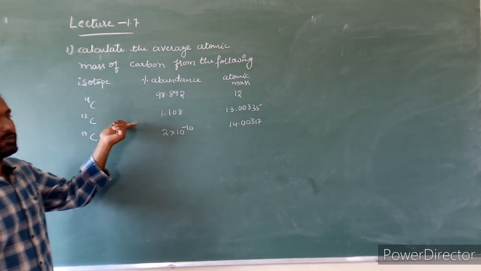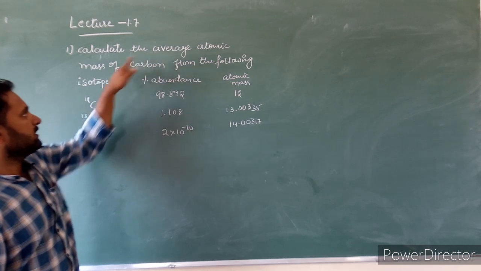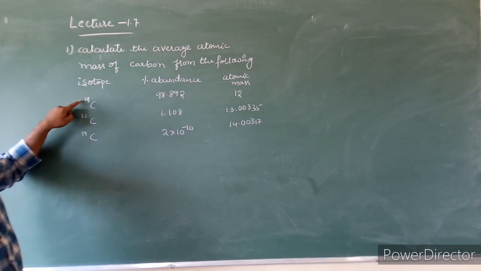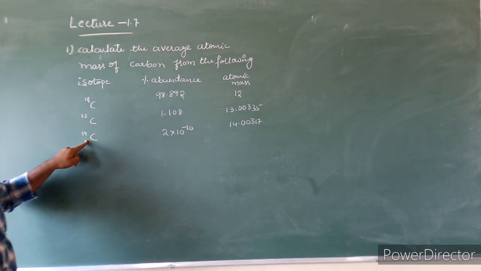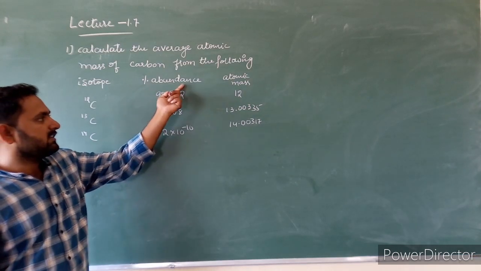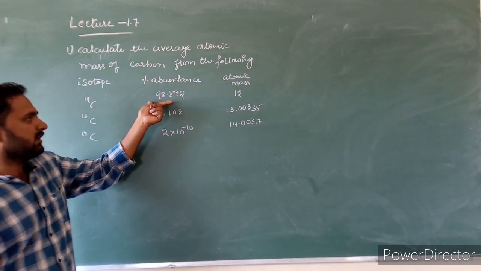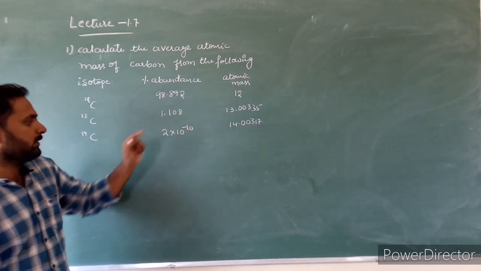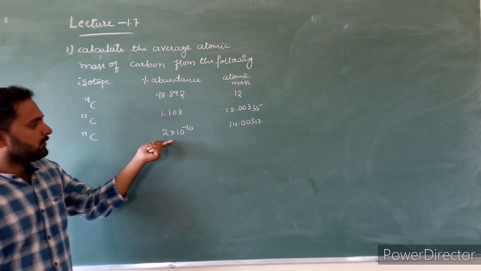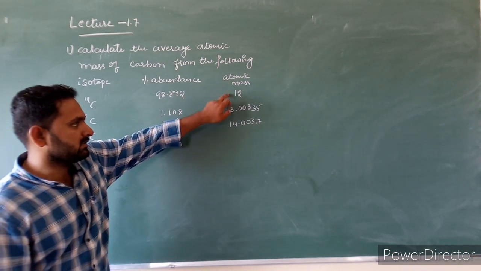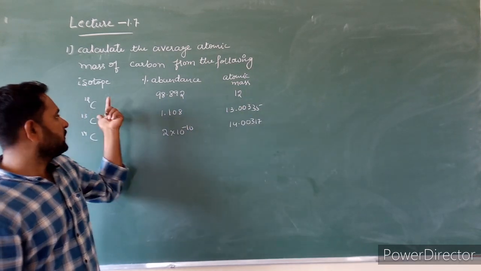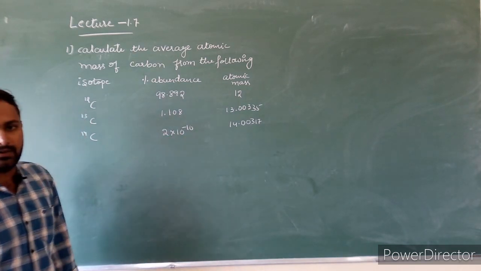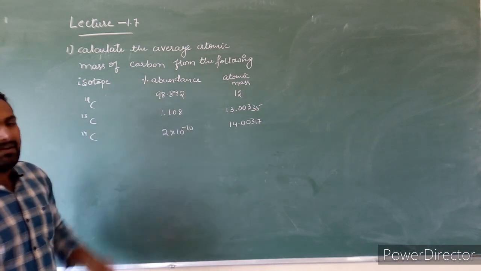This is the first numerical. Calculate the average atomic mass of carbon from the following data. Carbon exists in 3 isotopes, carbon 12, carbon 13 and carbon 14. The percentage abundance of carbon 12 is 98.892. The percentage of carbon 13 is 1.108. The percentage of carbon 14 is 2 into 10 power minus 10. And atomic masses: carbon 12 atomic mass is 12, carbon 13 is 13.00335, carbon 14 atomic mass is 14.00317. Now we have to calculate average atomic mass.